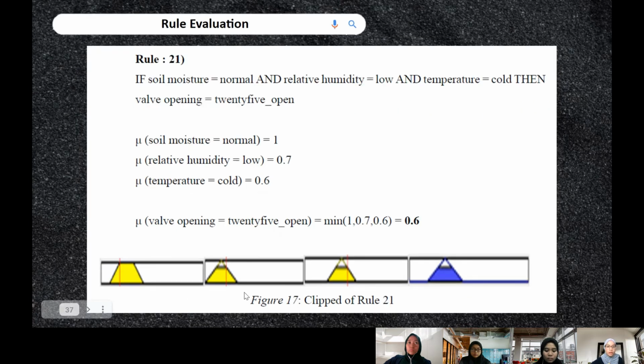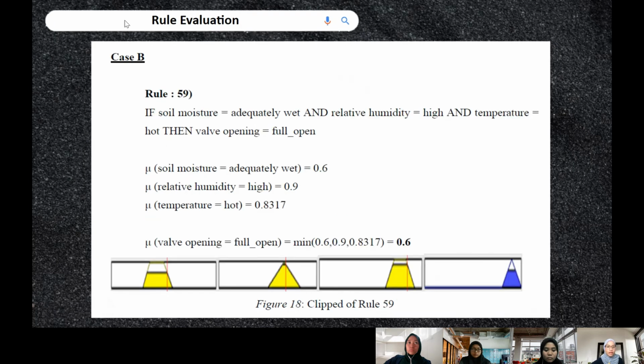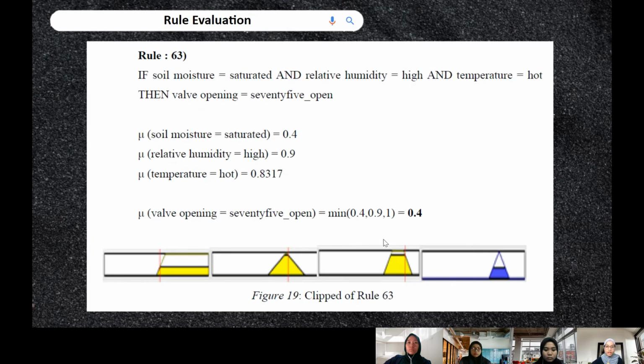Same goes for rule 21, we will calculate and then choose the minimum value of degree of membership. So the minimum value is 0.6. So this is the clip. And for case B, it fires two rules, rule 59 and 63. Just the same, we will choose the minimum value. For rule 59, the minimum value is 0.6, and for rule 63, the minimum value is 0.4.